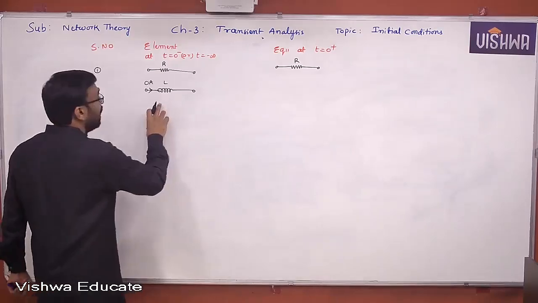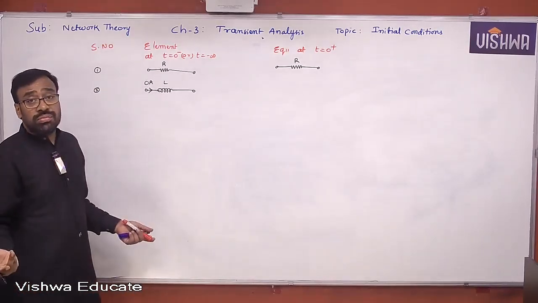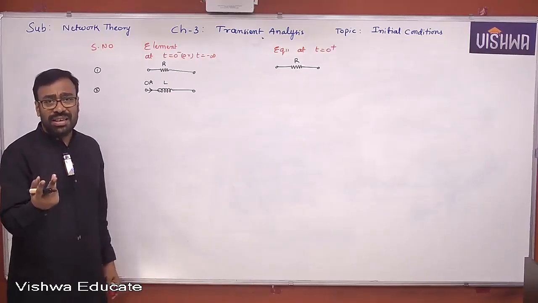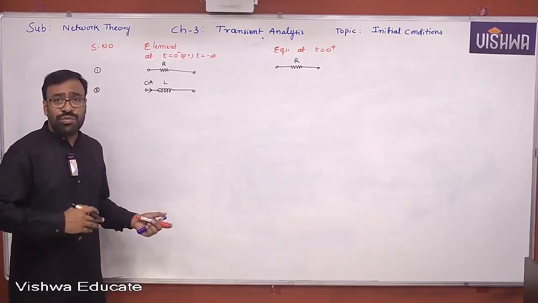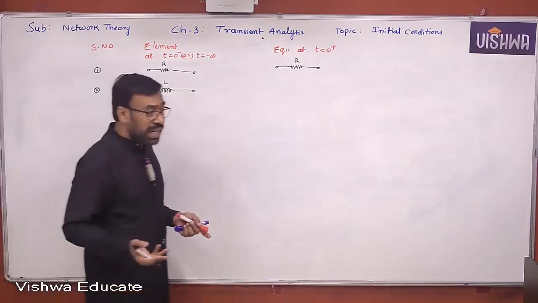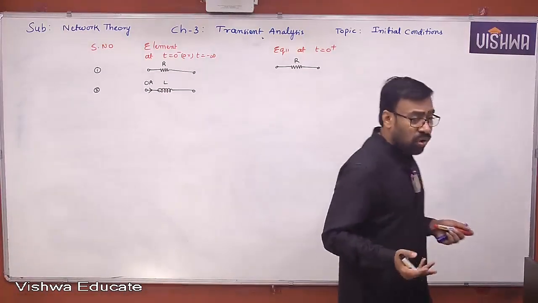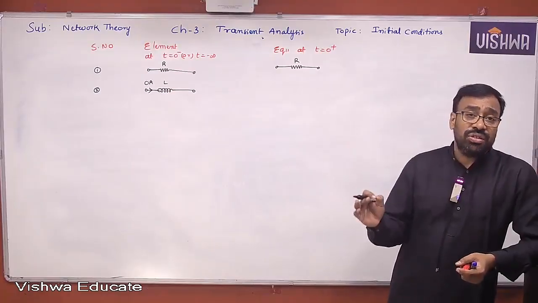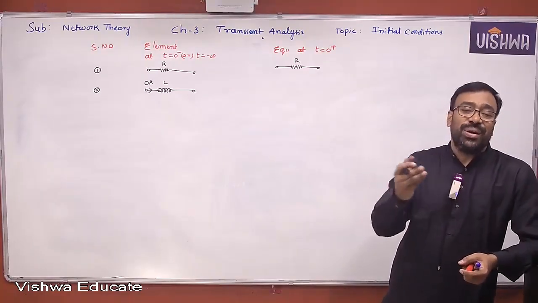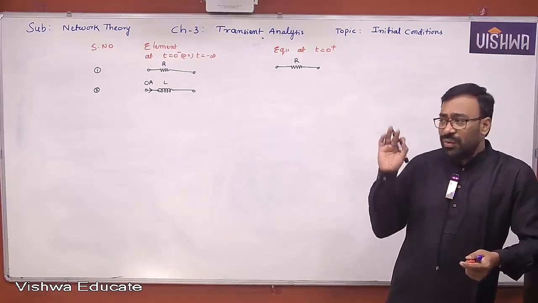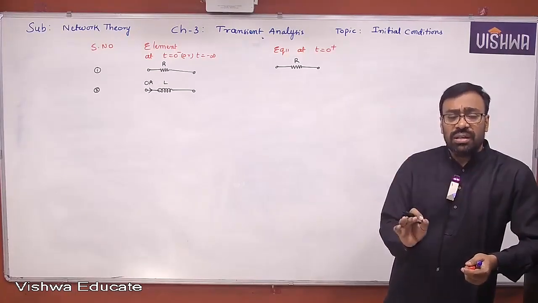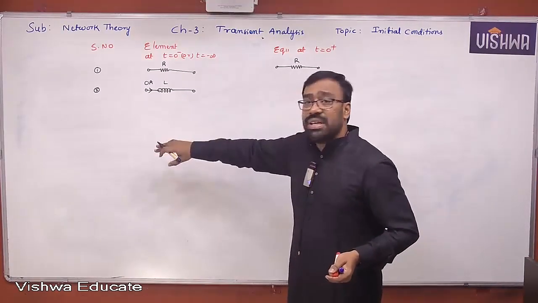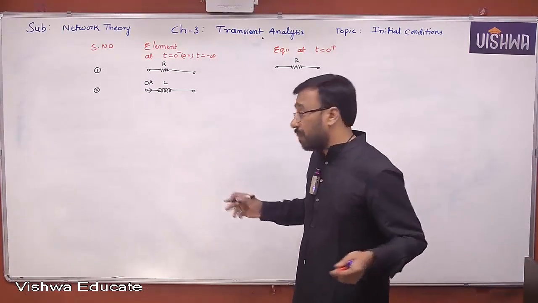Therefore, I find the current through the inductor. Now that current might be either 0, don't know, or else it might be non-zero. There are only two options, right? Either 0 or non-zero. There is no option for infinity. Yes or no, all of you? Infinity current may not flow. If infinite current flows, I told you already, that happens only when there is a violation of Kirchhoff's voltage law, which is an invalid circuit. Yes or no, all of you? So you have only two options. One is 0 current, the other is a non-zero current. So let me take first with 0. Then second, the other case, I would like to take non-zero current, then we will see what will happen.